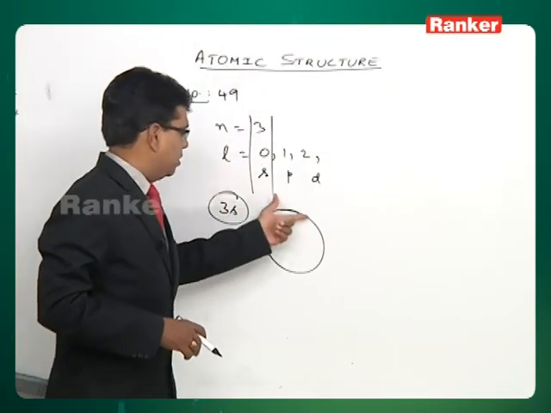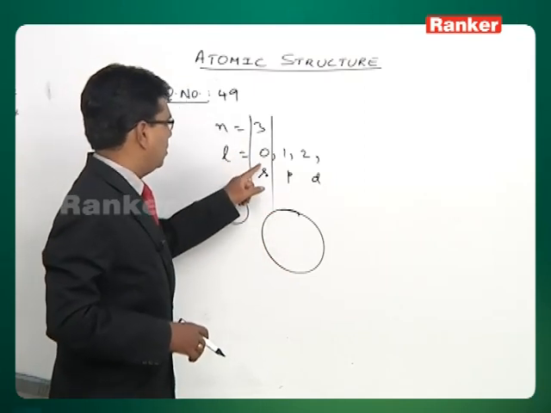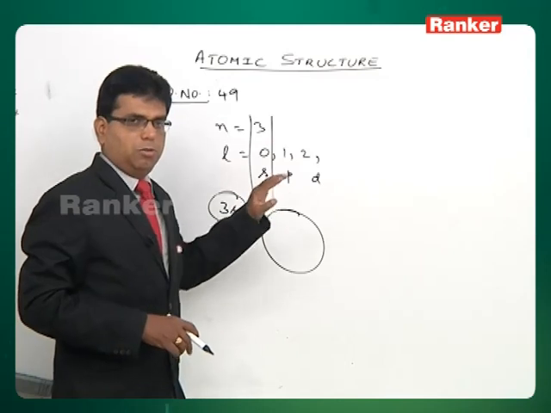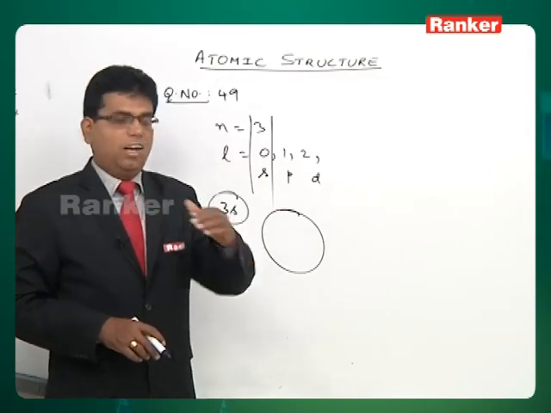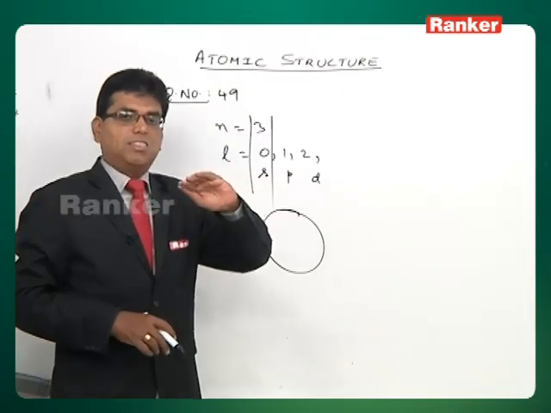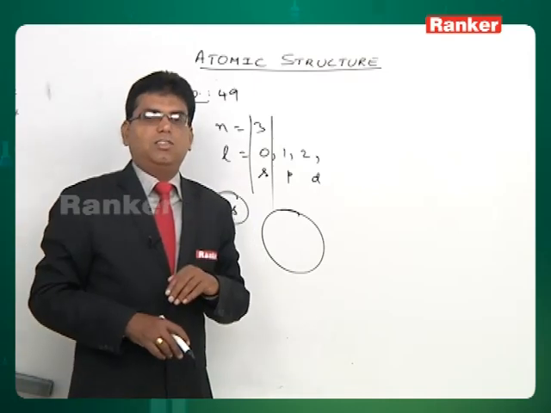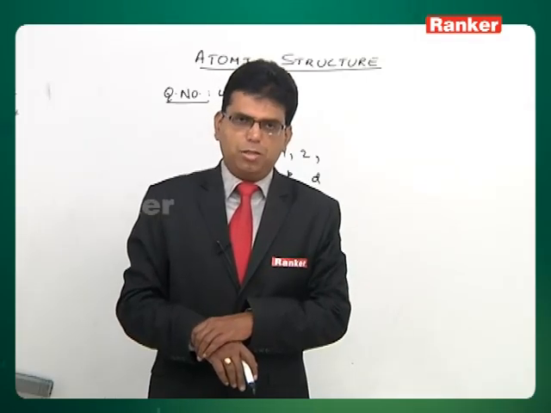So the assertion is correct, the reason is correct, and because it is spherically symmetrical, it has got the value 0. So that reason is the correct explanation for the assertion. So the correct answer must be option 1, that is both A and R are correct, and R is the correct explanation of A. Now let's move on to question number 50.